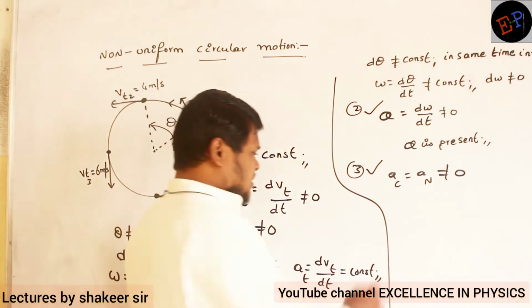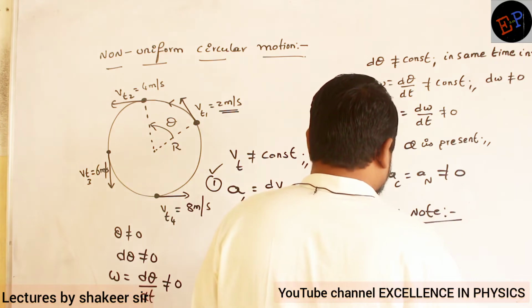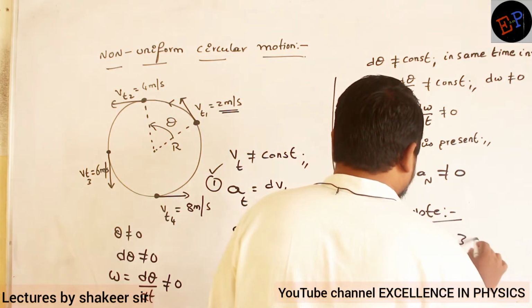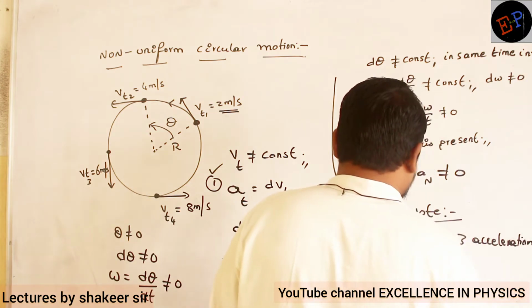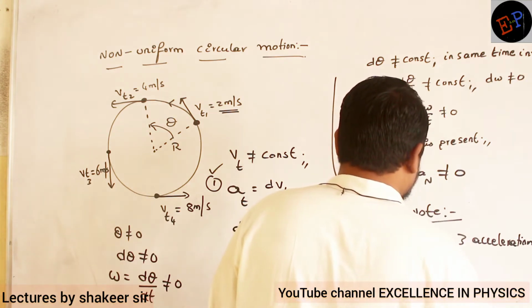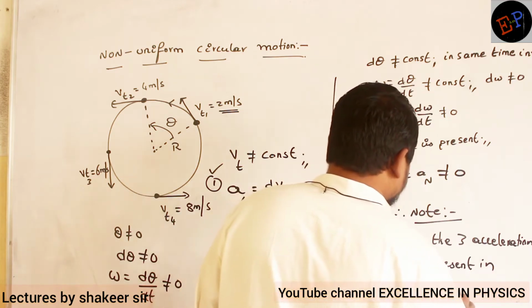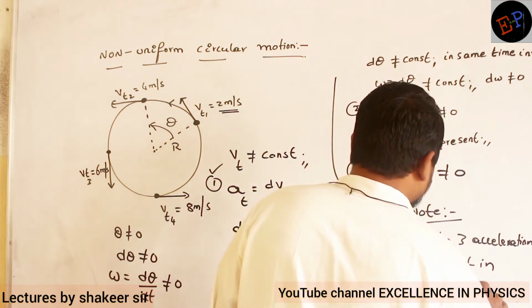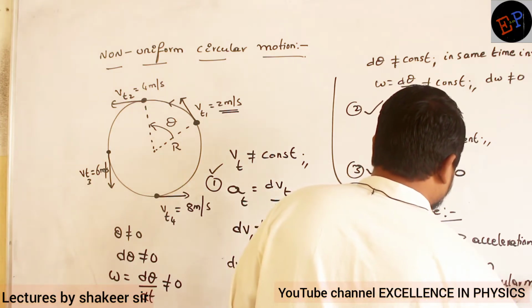So what we say, the note point is that all the 3 accelerations are present in non-uniform circular motion. Understood?